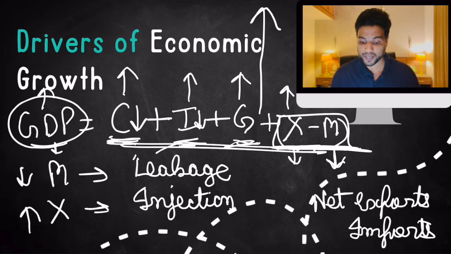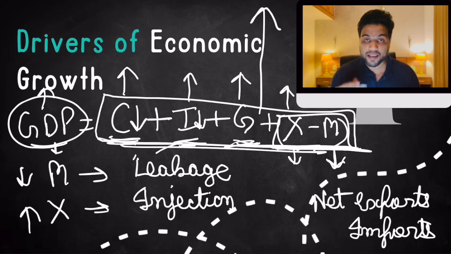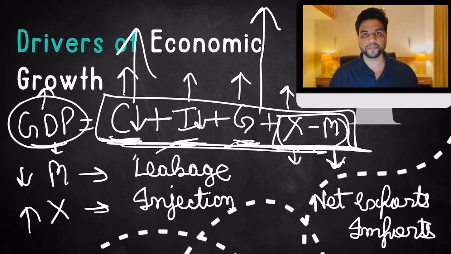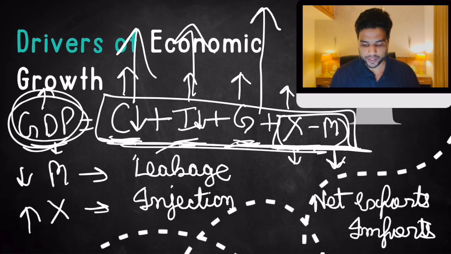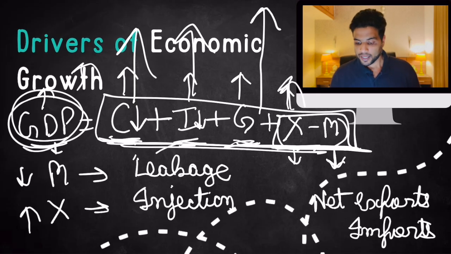Remember, these are the four drivers of economic growth. If people in India will earn more money, they will spend more. C will increase. And because C will increase, private investors will invest more in India. I will increase. GDP will increase. Also, if exports increase, GDP will increase. Well, China applied this strategy.